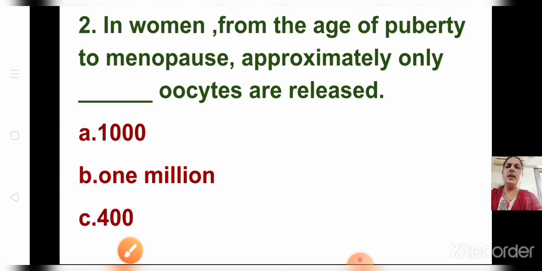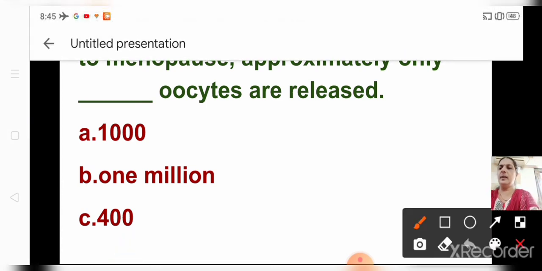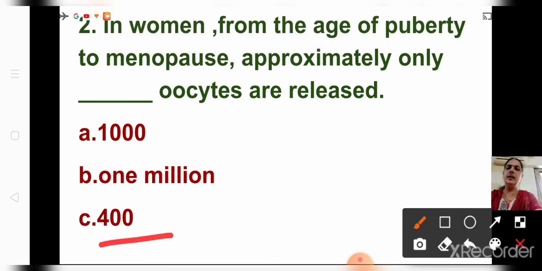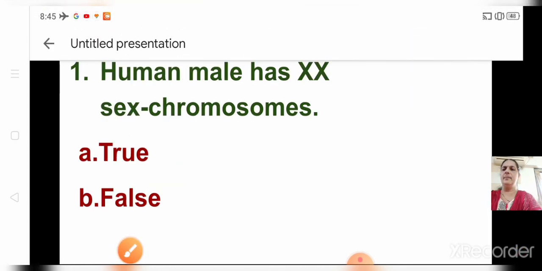In women from the age of puberty to menopause, approximately only dash oocytes are released. How many? I told you from puberty, from 12 to 13 years up to 45 to 50 years, one oocyte from each ovary is released every month. So around how much? Around 400 approximately. 400 oocytes are released up to menopause. This is also there in your textbook. Just go through your textbook thoroughly.